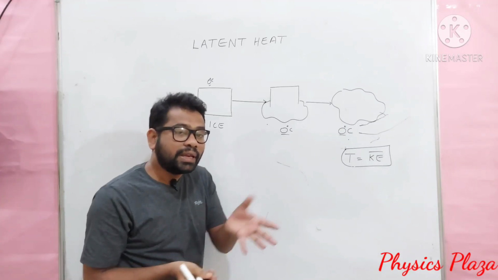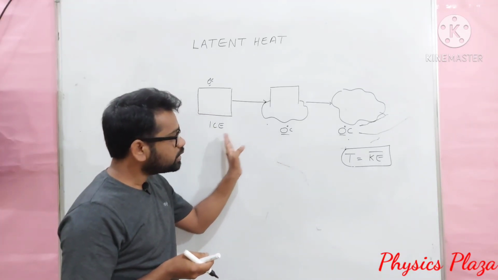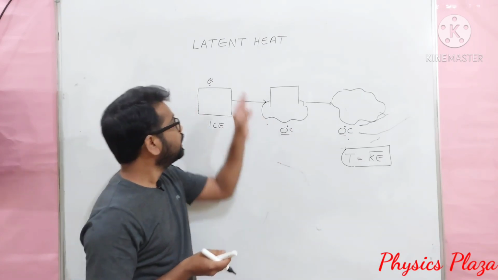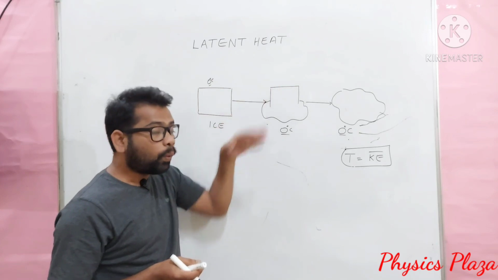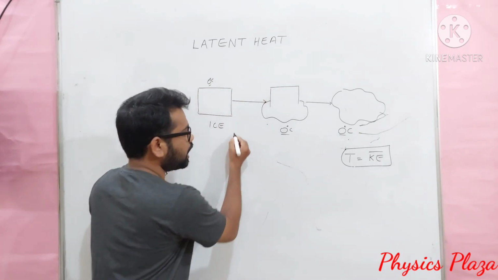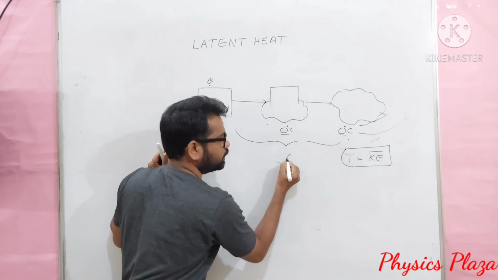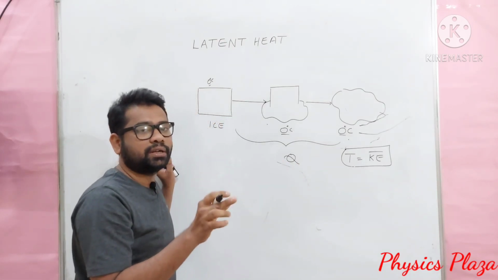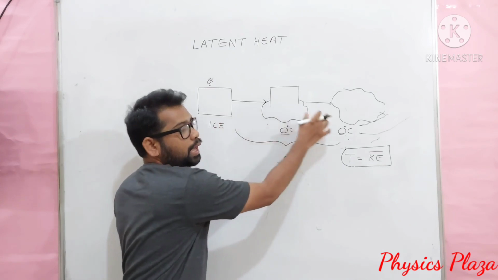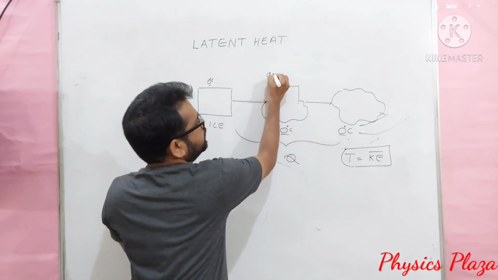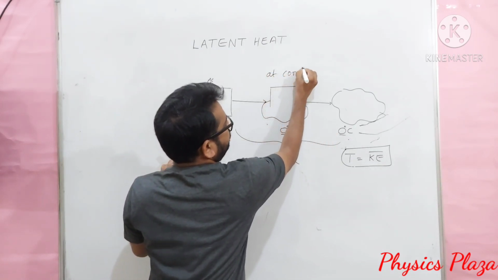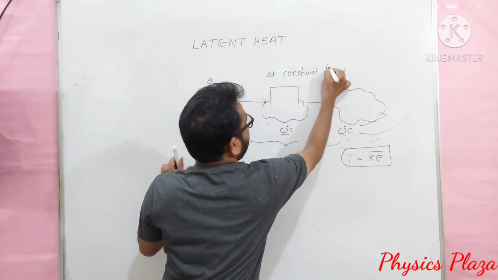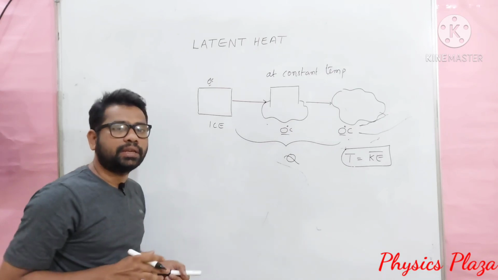So children, the heat which we are providing during this change of state, we can call it latent heat. What is latent heat, dear children? The amount of heat required to change the matter from one state to another state at a constant temperature. Children, it's a very important keyword: at a constant temperature is called latent heat.